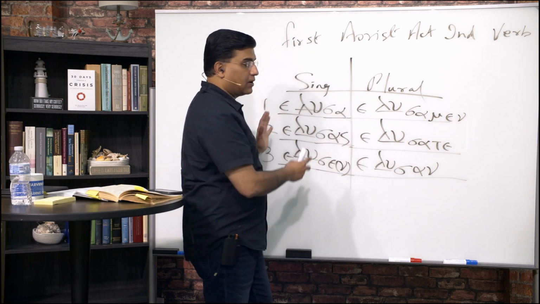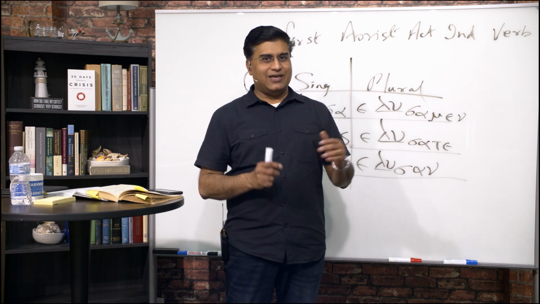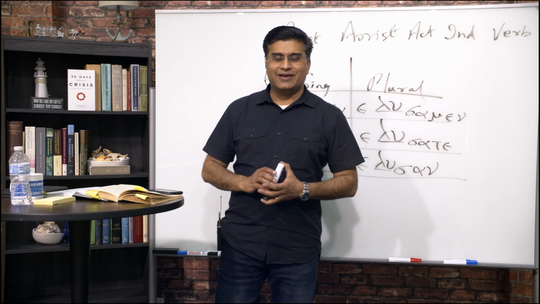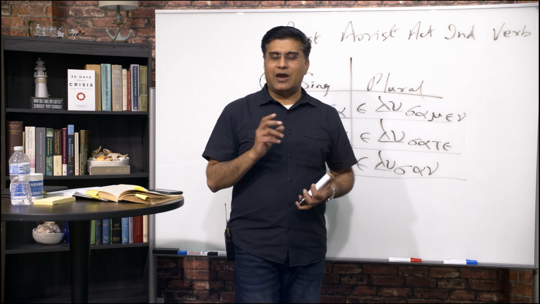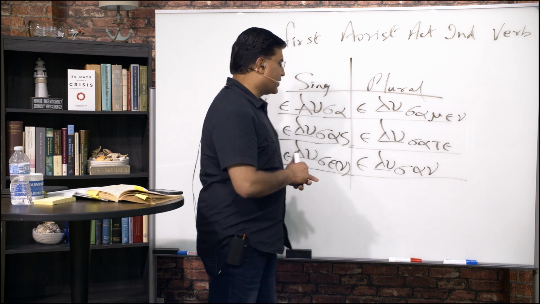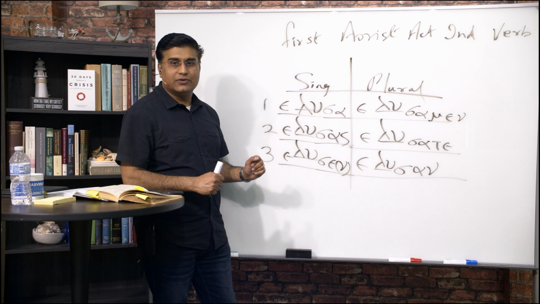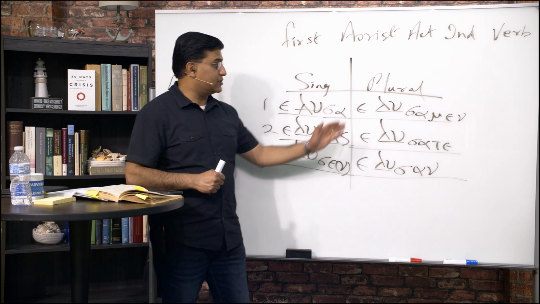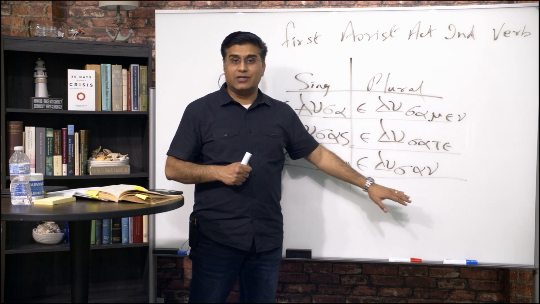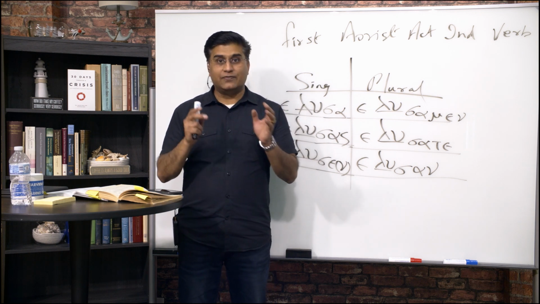This is completed. I almost want to say punctiliar, but then again, keep in mind the verbal aspect and the Aktionsart. Aorist is not always punctiliar. But for translation purposes, I loosed, you loosed, he, she, it loosed, we loosed, y'all loosed, they loosed. This is our first aorist active indicative verb.